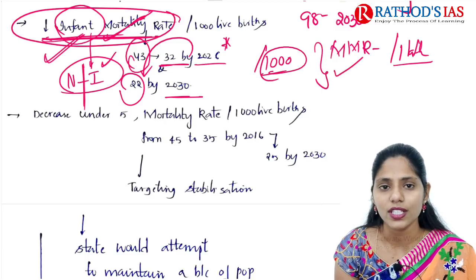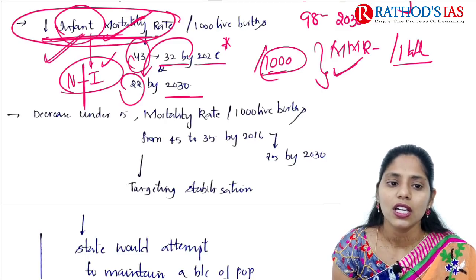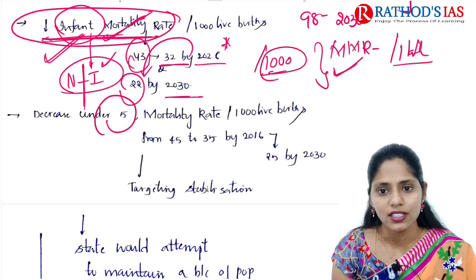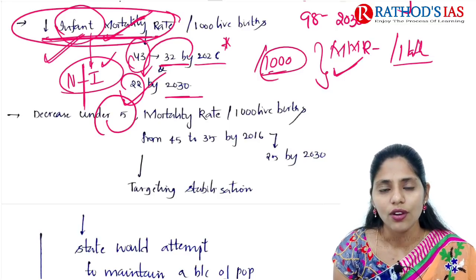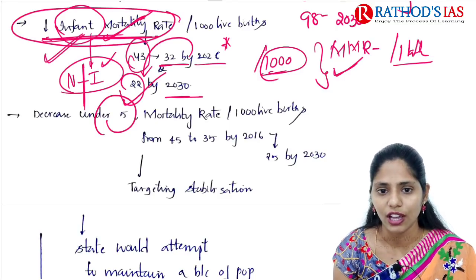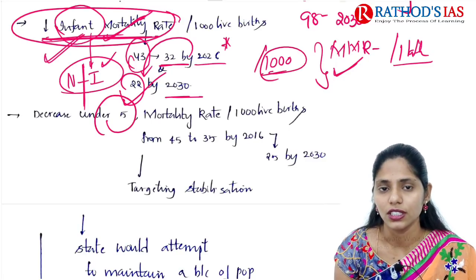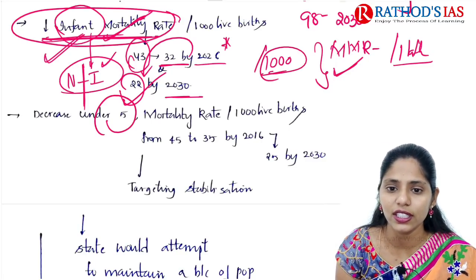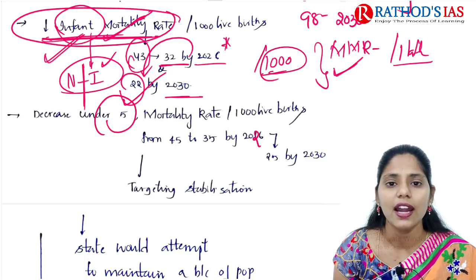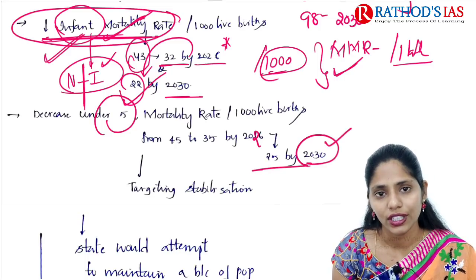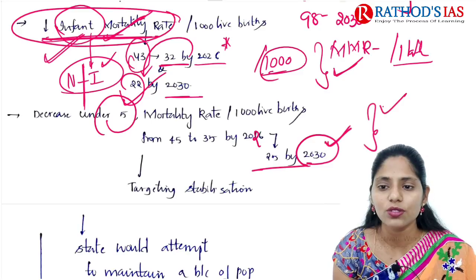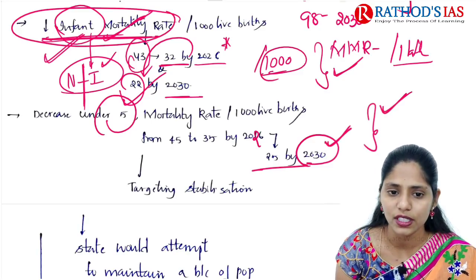So this is an important target. And the next one is to decrease under-5 deaths. Now it is about 45 per 1000 live births, and we need to decrease it to 35 by 2026, and to 25 by 2030. So these are some important targets which are mainly proposed in this population policy.